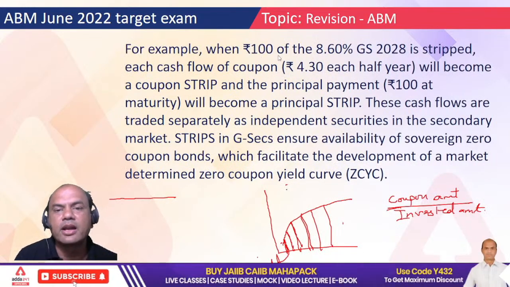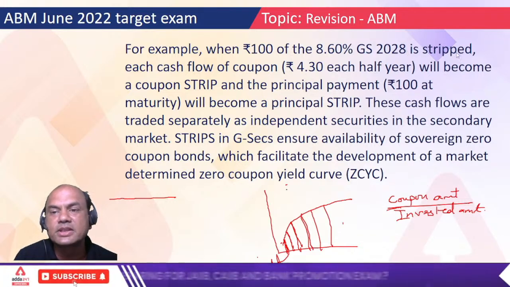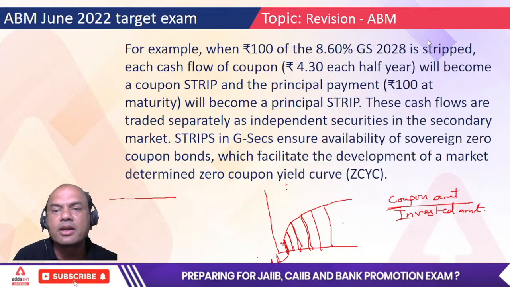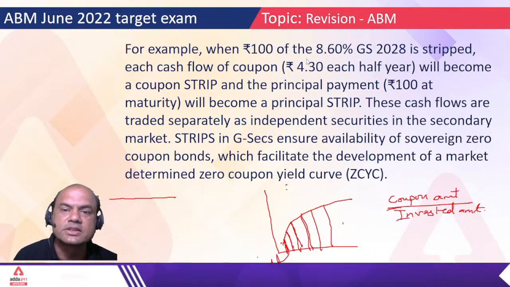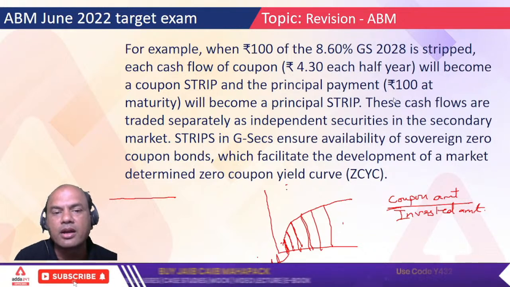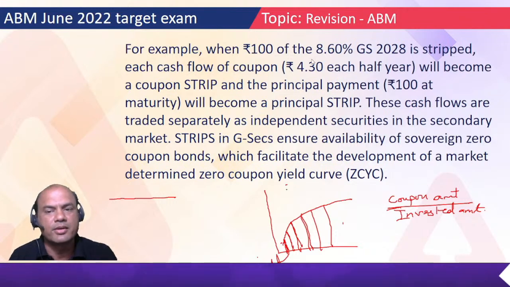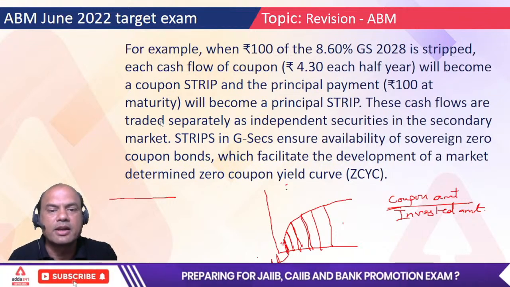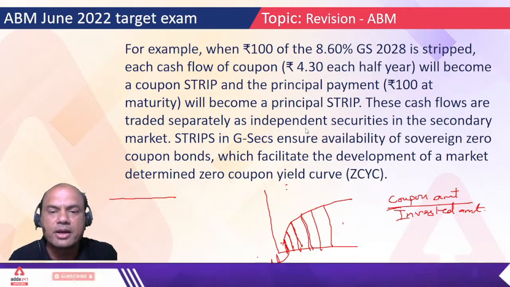For example, when rupees 100 of 8.60 GS 2028 was stripped, what does it mean? Principal is separated, coupon is separated. Each cash flow of 4.30 each half year, which is the coupon amount, will become a coupon strip, and the principal payment of 100 at maturity will become a principal strip. Only this much you have to remember. These cash flows are traded separately as independent securities in the secondary market. Right? Separately, I told you, both are traded separately.